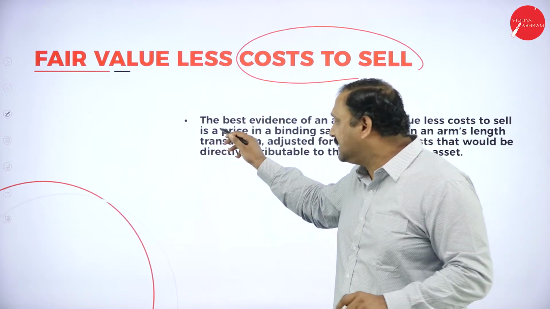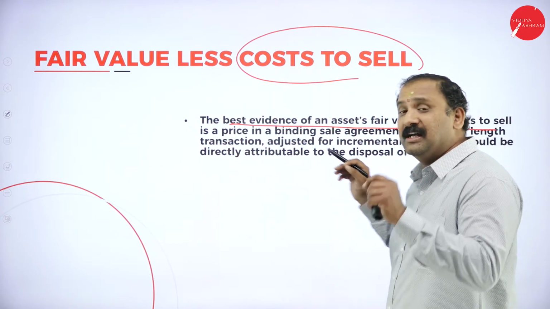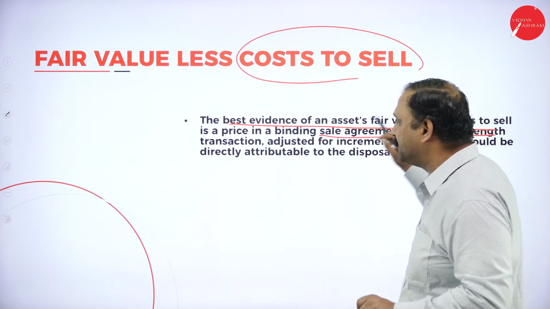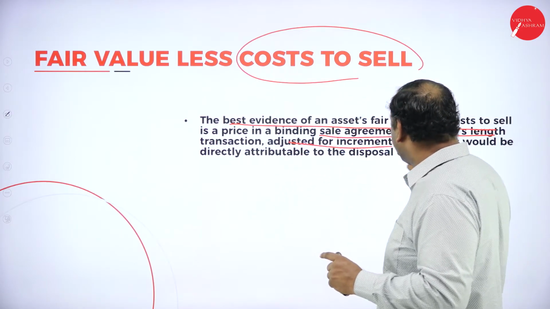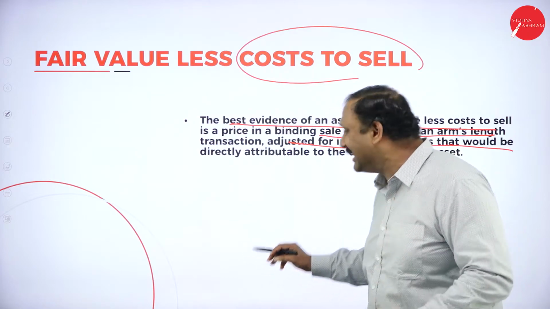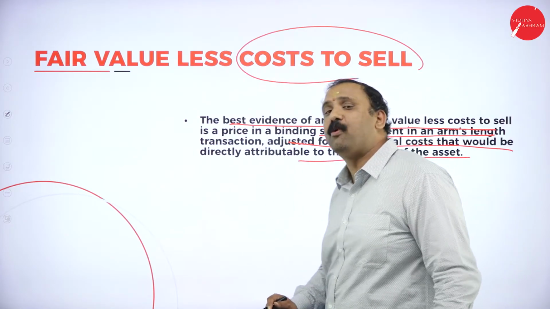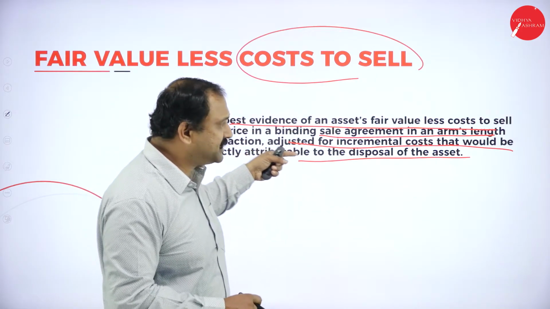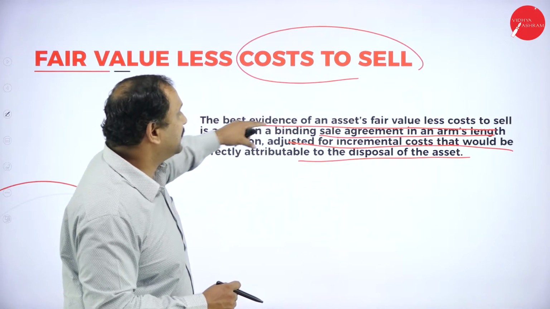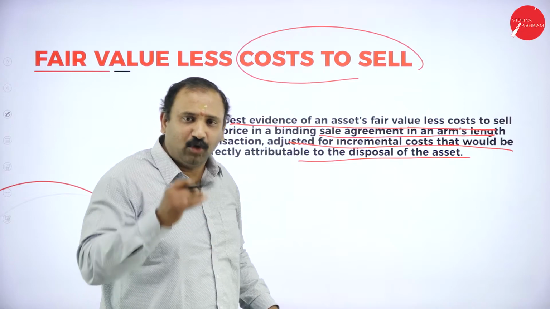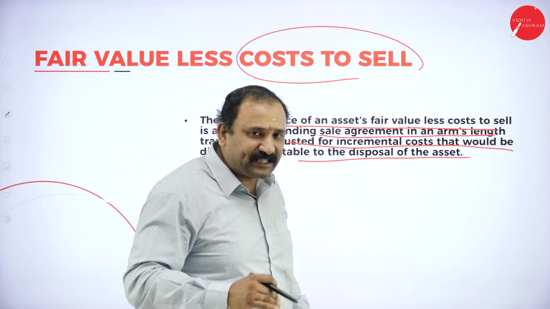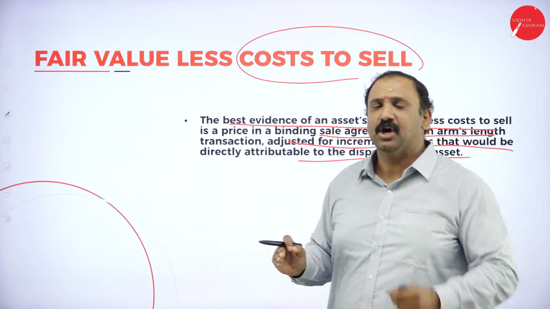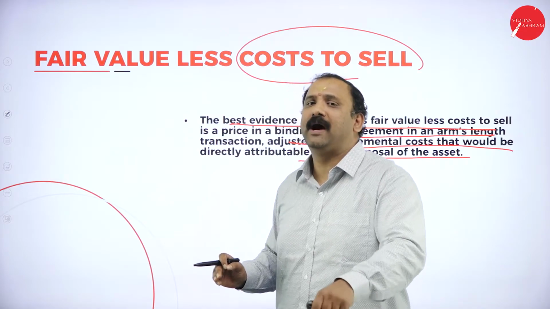Now, why is this? The best evidence of an asset's fair value less cost to sell is a price in a binding sale agreement in an arm's length transaction, adjusted for incremental cost that would be directly attributable to the disposal of the asset. Just look at the factors that we are talking about here. At any given point of time, the best evidence of a fair value is possible only when the asset is going to be sold at an immediate level. Subtracting all the expenses, we can immediately arrive at the true value of the asset.